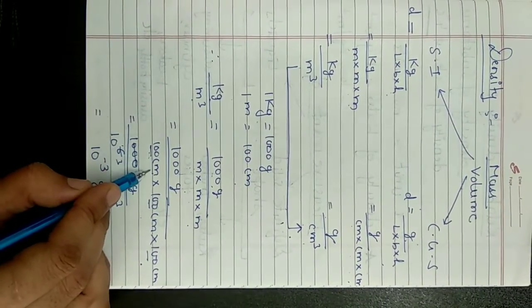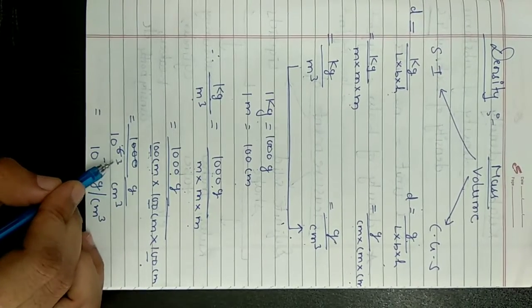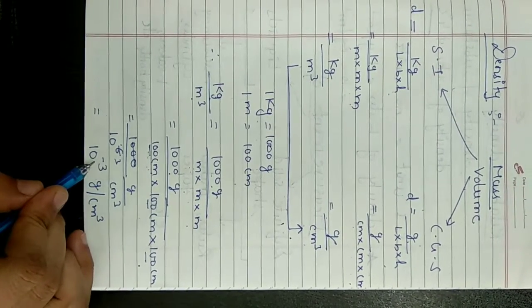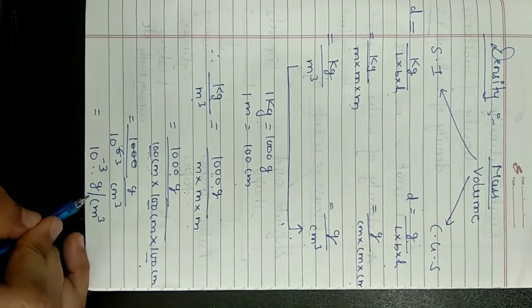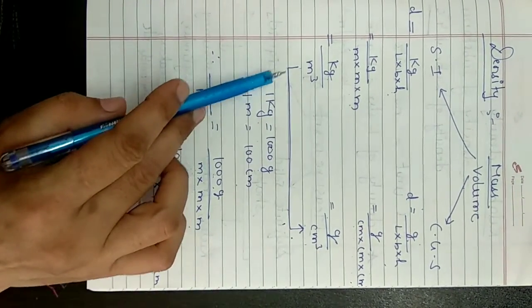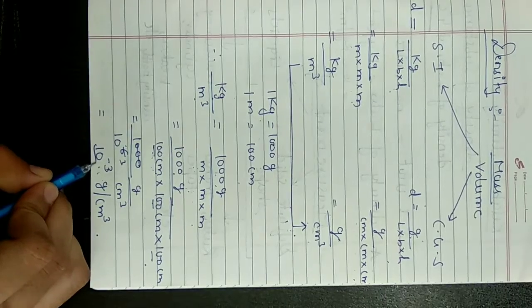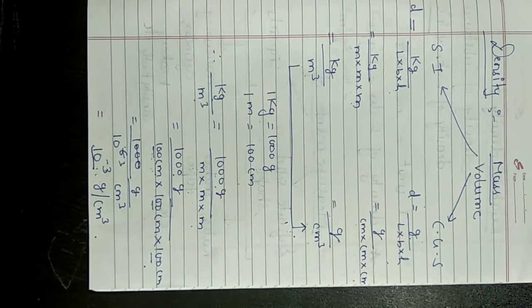Now in the denominator we have 6 zeros, in the numerator we have 3 zeros. We will cancel out 3 zeros there. So we are left with 10 to the power minus 3 gram per centimeter cube. So if you want to convert directly kg per meter cube to gram per centimeter cube, you simply need to multiply that value by 10 to the power minus 3.